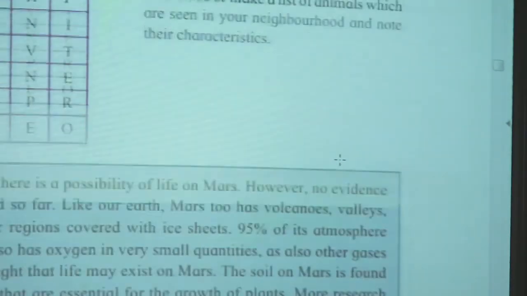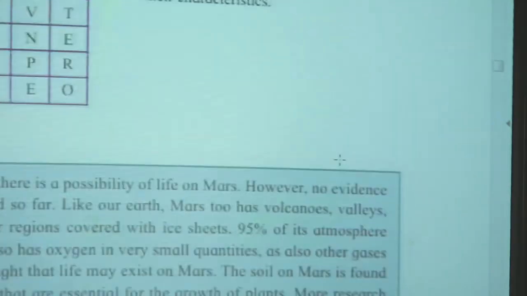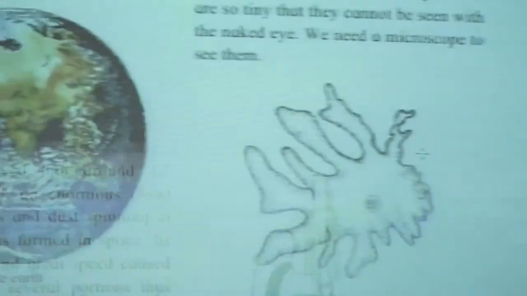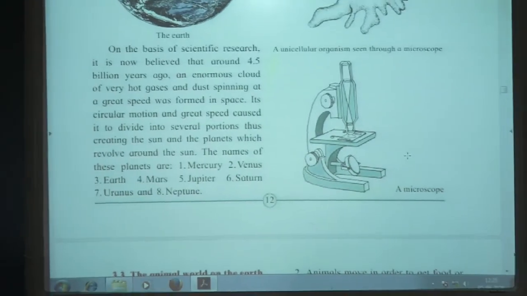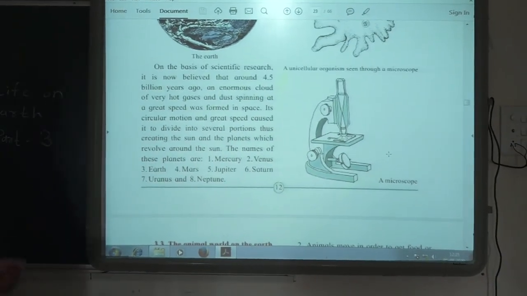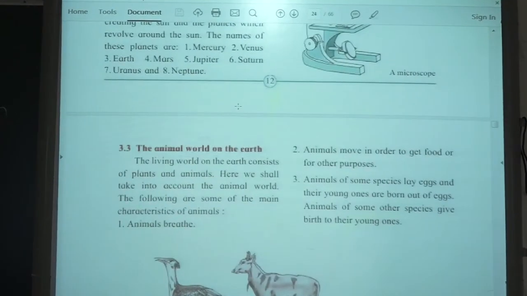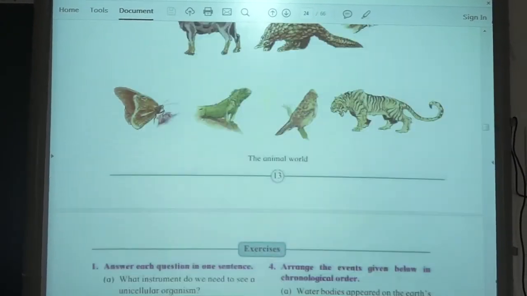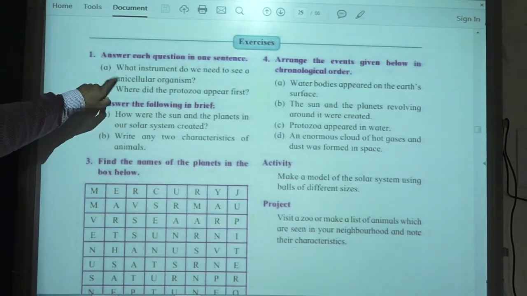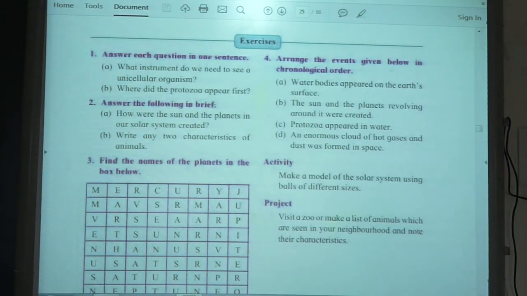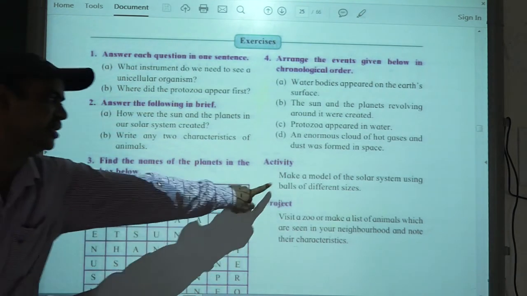So this is all about this lesson. The lesson is very short, and I have already covered each point in our three videos, so that will be beneficial. Still, if you have any doubts, you can ask. And one more thing, at last I will say, you have to write these questions and answers in your notebook, and do this activity also.